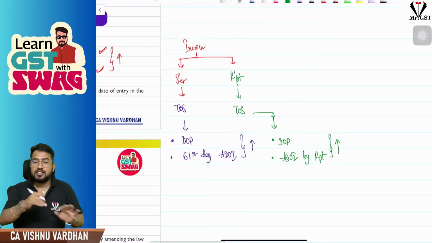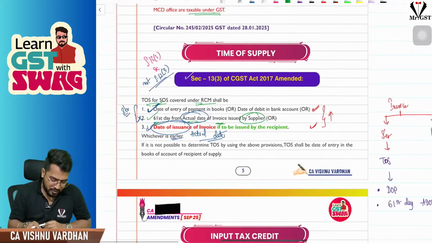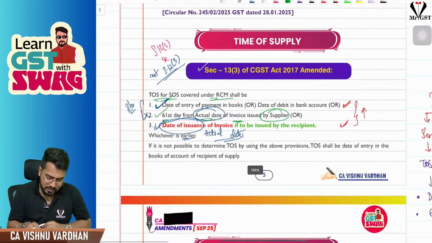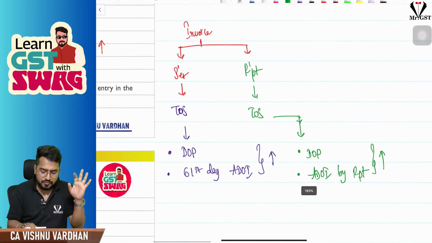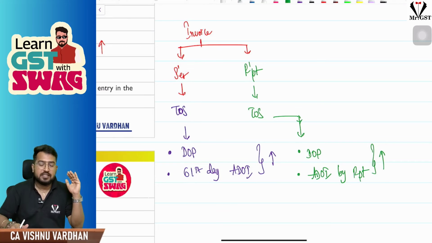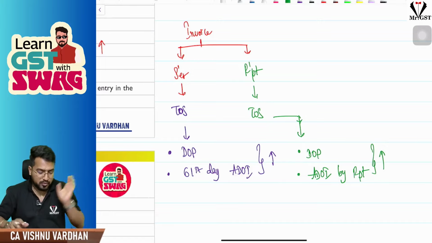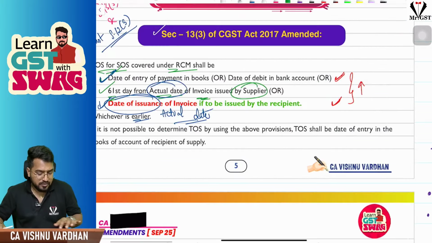So this is one interesting amendment here. And yes, anything else I wanted to discuss? No, that's all. So this is the simplified version of section 13 subsection 3. Hope it is clear for you. So this is the amendment in 13 subsection 3, time of supply.